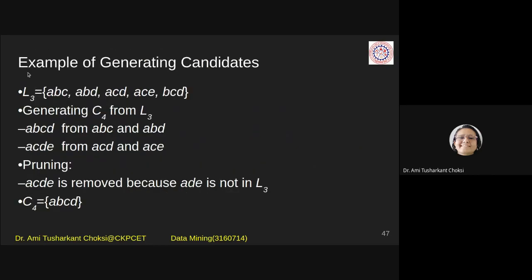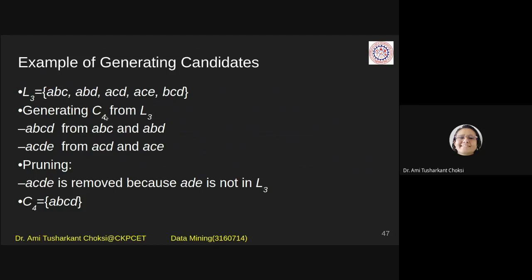So let us see an example of generating candidates. We have seen this in the example, just small examples so you can be clear with that. Suppose L3, that means 3-item set, frequent item set, isn't it? 3 items are being considered in it and they are frequent. How? This is A, B, C, so 3 items are there. A, B, D, 3 items are there. A, C, D, 3 items are there. Fine. So 3 items are combined and they are there in L3.